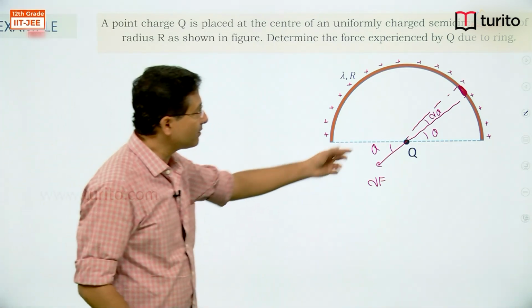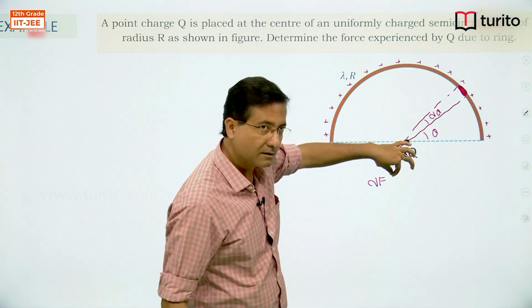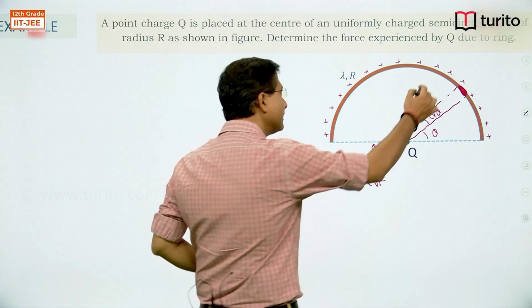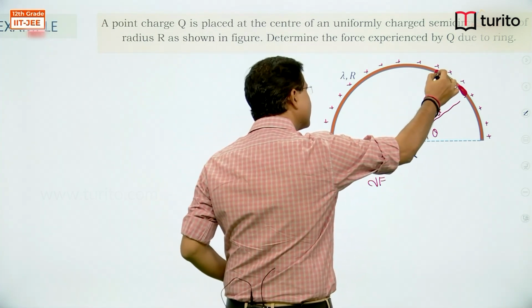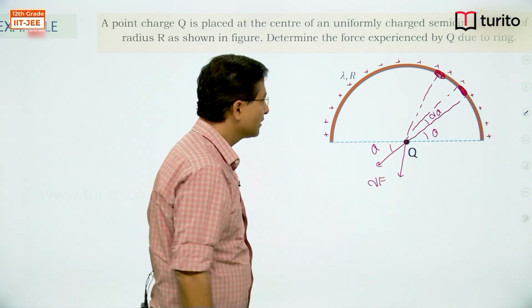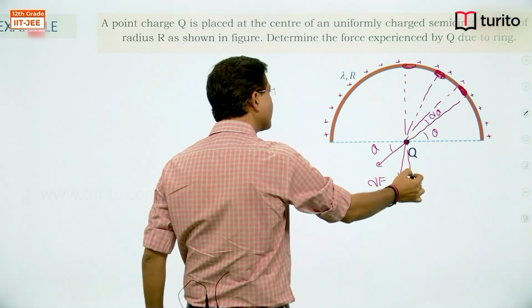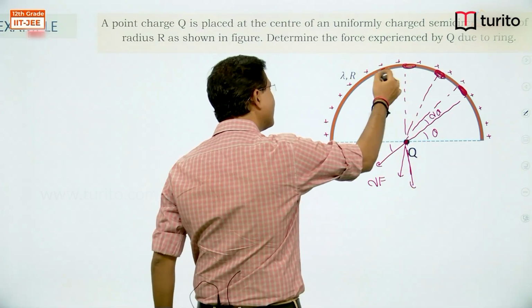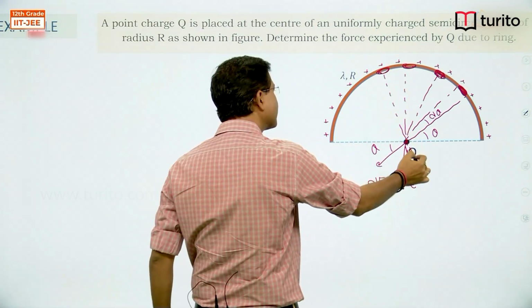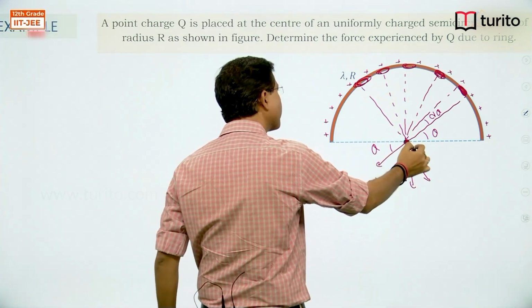So, force will be along the line joining this way, dF, making angle theta. If I take an element somewhere here, then force will be along the line joining in this direction. If I take an element somewhere here, then force will be along the line joining and somewhere in this direction. If I take an element somewhere here, then force will be along the line joining and force will be in this direction. So, all the elements which are at different locations, they are exerting force in different directions.